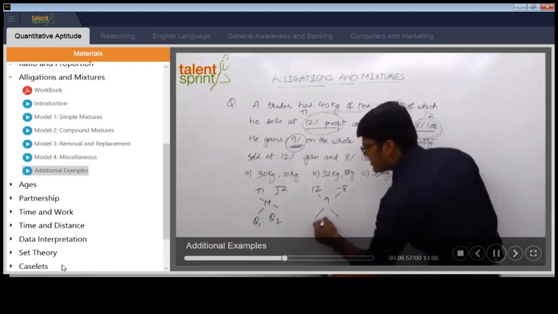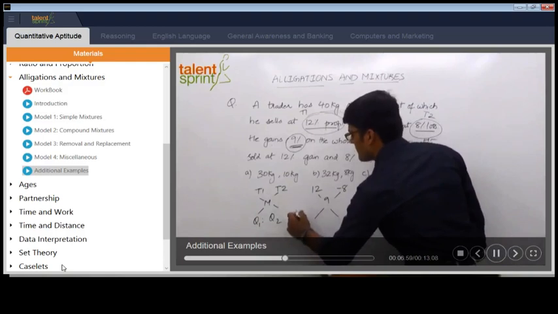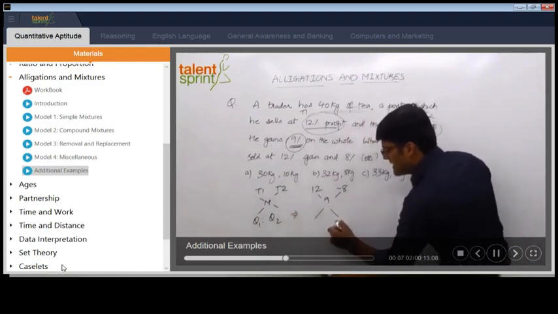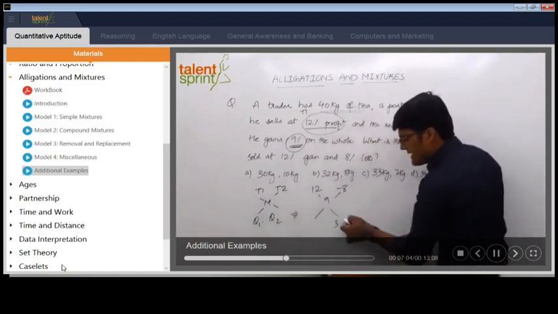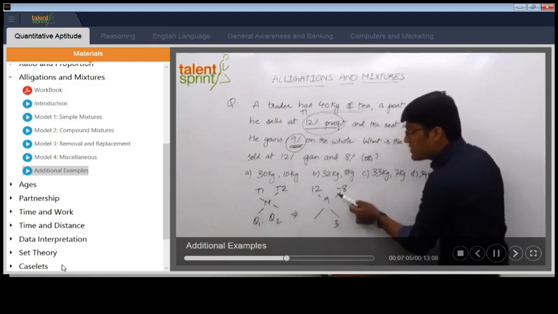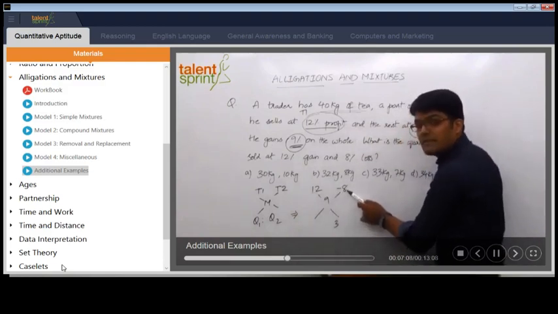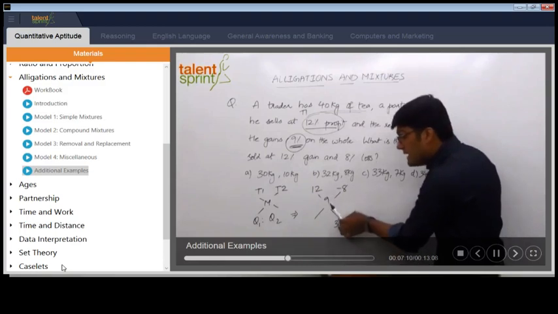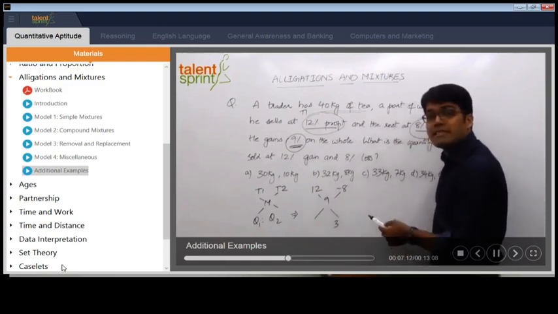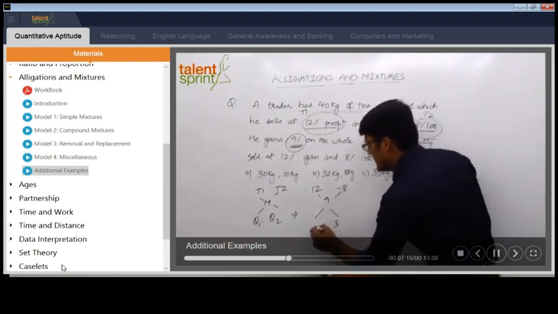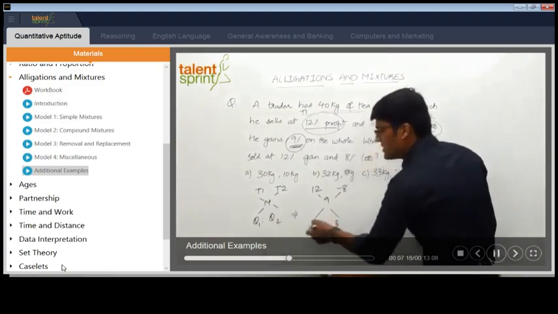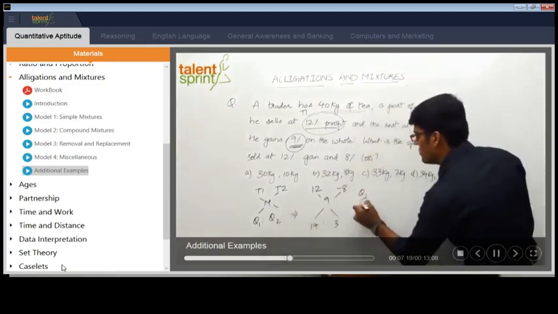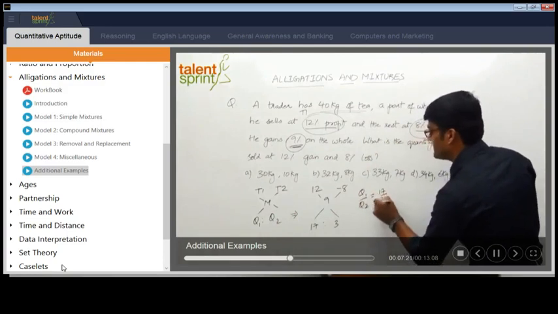So let's find out that ratio, Q1 is to Q2, right? We are using the same thing here. So 12 difference 9 is 3. 12 minus 9 is 3. 9 minus of minus 8. Remember, this is with a negative sign. You cannot say 9 difference 8 is 1. 9 difference minus 8, how much will that become? 17. 9 plus 8, 17. So the Q1 is to Q2 ratio is 17 is to 3. I can say Q1 by Q2 equals 17 by 3.